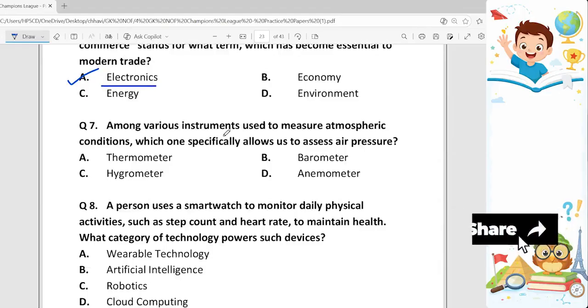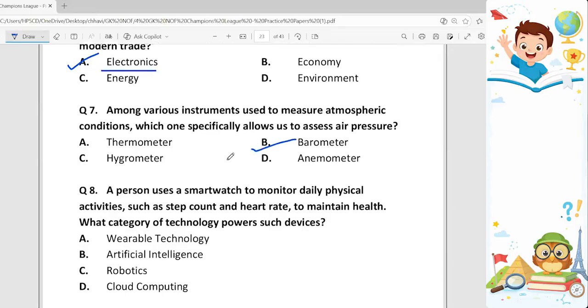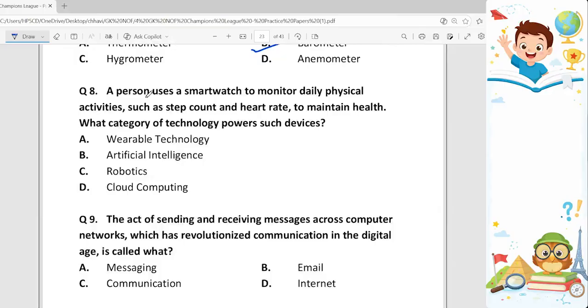Question 7. Among various instruments used to measure atmospheric conditions, which one specifically allows us to assess air pressure? Options are thermometer, barometer, hygrometer, and anemometer. So the correct answer is barometer, option B. 8th, a person uses a smart watch to monitor daily physical activities such as step count and heart rate to maintain health. What category of technology powers such devices? Correct answer is wearable technology, option A.